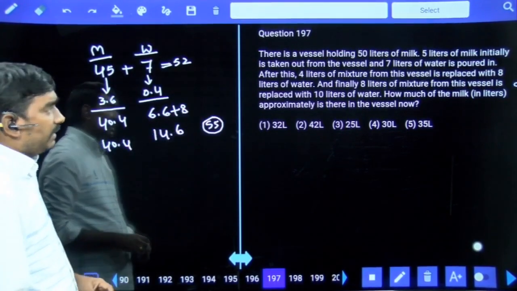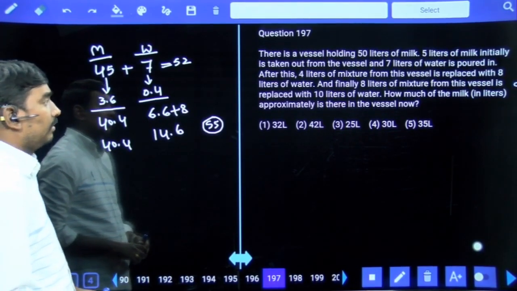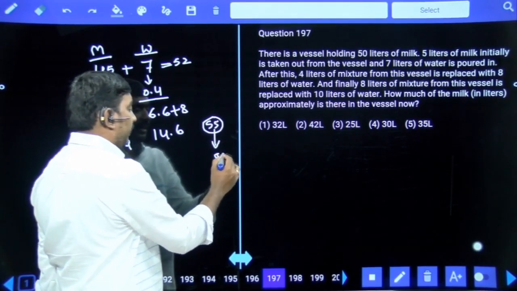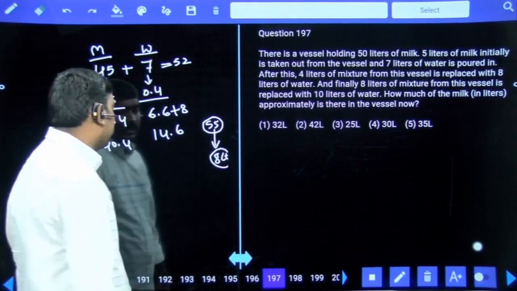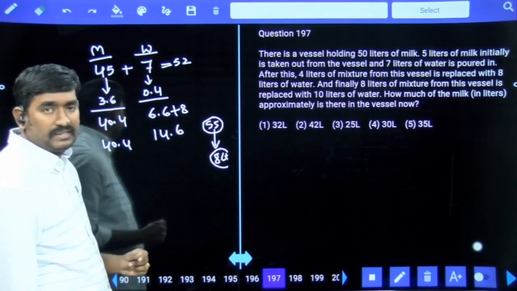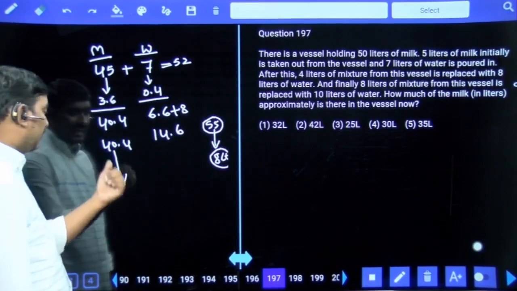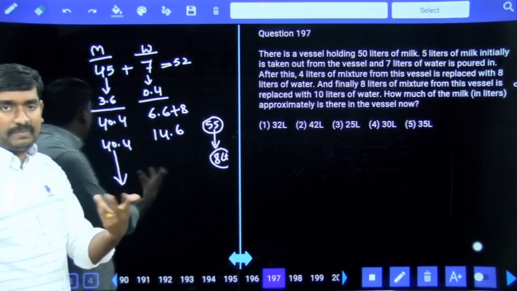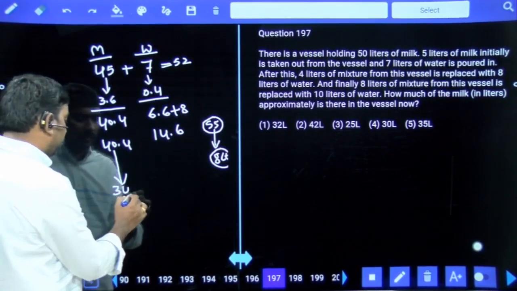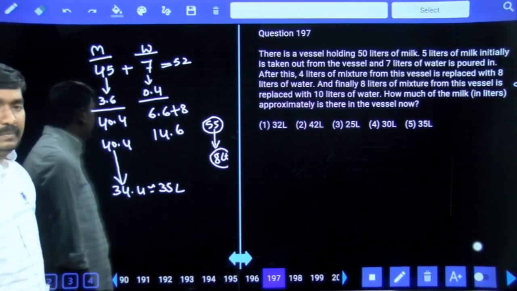And finally 8 liters of the mixture is taken out and 10 liters of water is added. How much of the milk is there? In this 55 liters, approximately 8 liters are taken out. 8 liters means around 15%. Around 15% of the mixture is taken out. Then 15% of the milk is also taken out. 10% is 4 liters. 5% is 2 liters. Around 6 liters are taken out. So the remaining quantity is 34.4. Approximately 35 liters is the remaining milk.